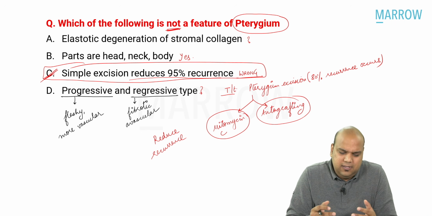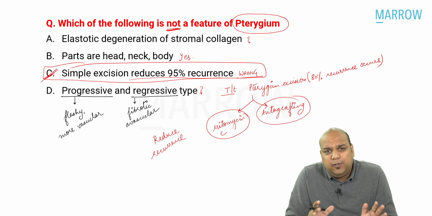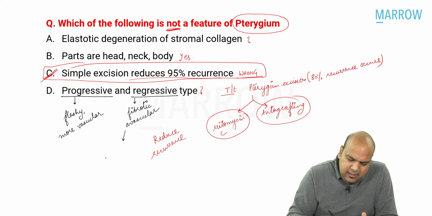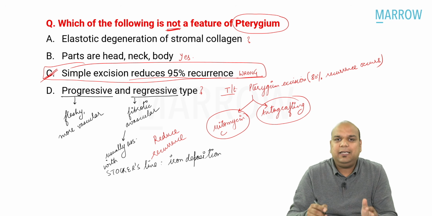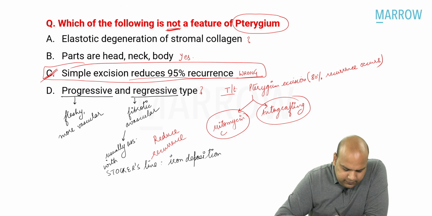So again, I am saying this is something which you should have known, but even if you didn't know, you could have solved this question. Regressive type, everybody, is usually associated with Stocker's line. I hope you remember Stocker's line. Iron deposition in front of the pterygium head, and that is usually seen in chronic cases or in regressive type. Now, let us see a photograph, everybody.